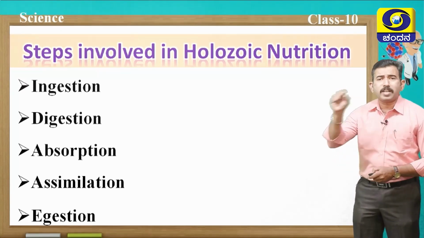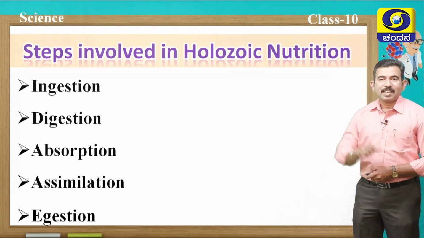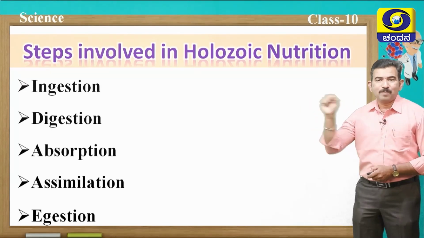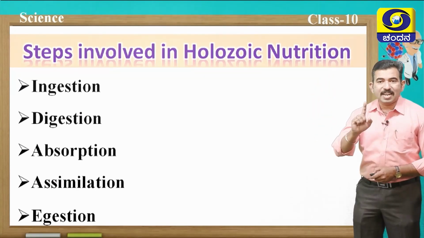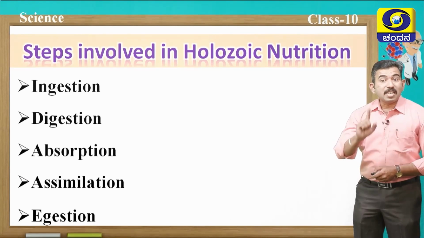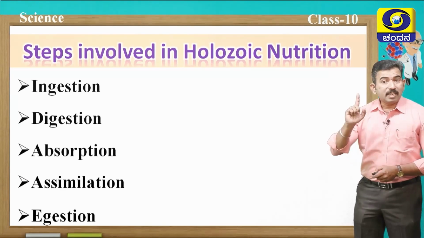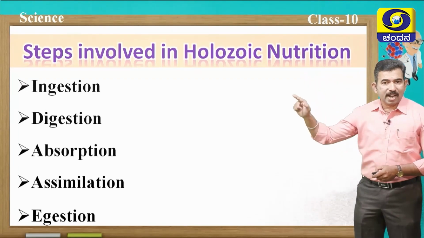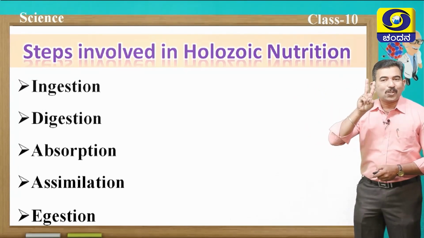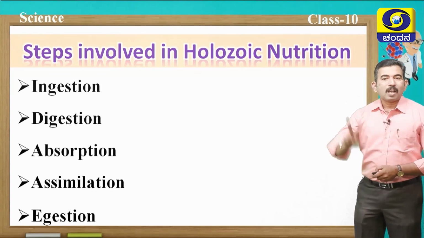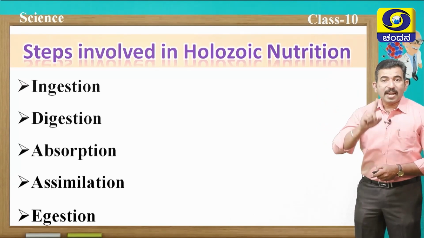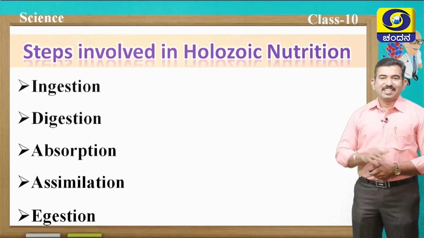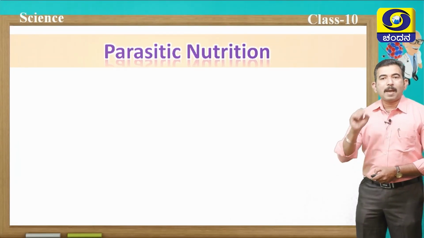Again, I am going to give you a small hint, the word IDEA, but one A you have to add extra, IDEAA, but E you have to put at the end. So remember the hint: I means ingestion, D means digestion, E means egestion, but that you have to put at the end, and here you have to put 2 A's, one A for absorption, another A for assimilation, then last is egestion. So remember the word IDEAA. Okay. Now let us discuss parasitic nutrition.